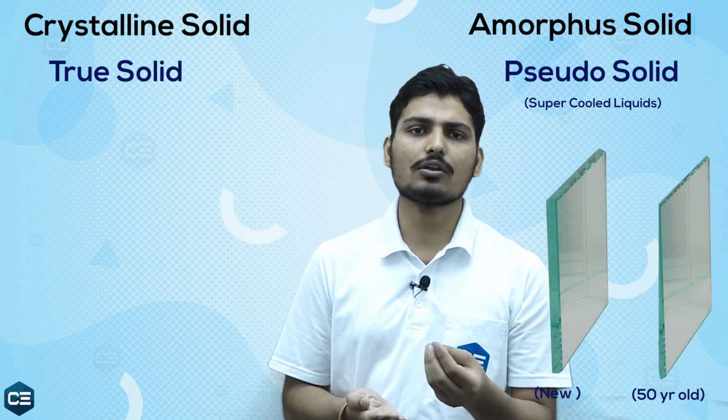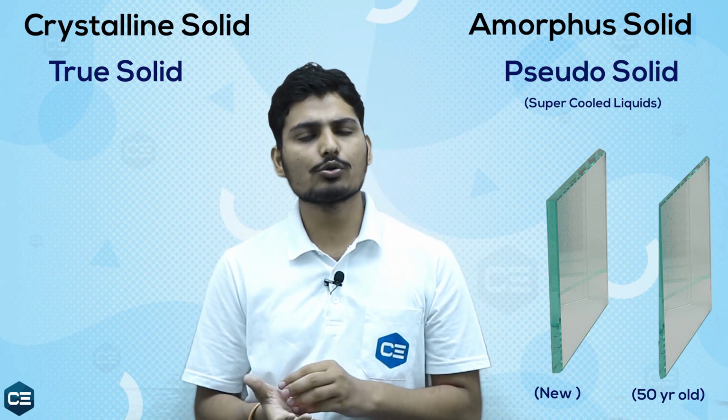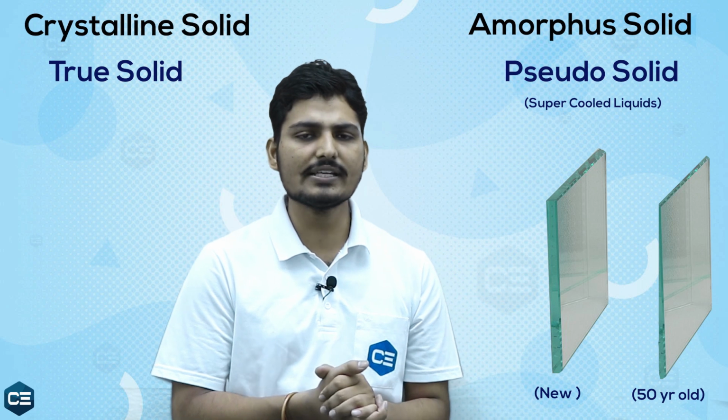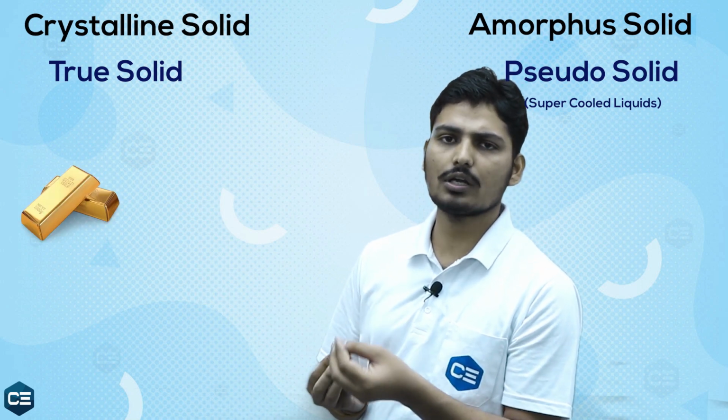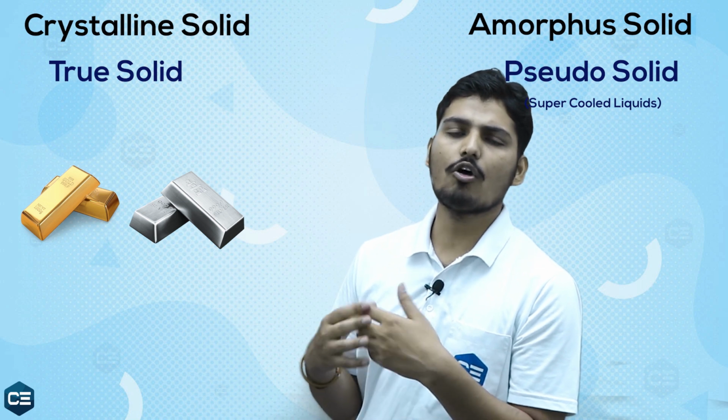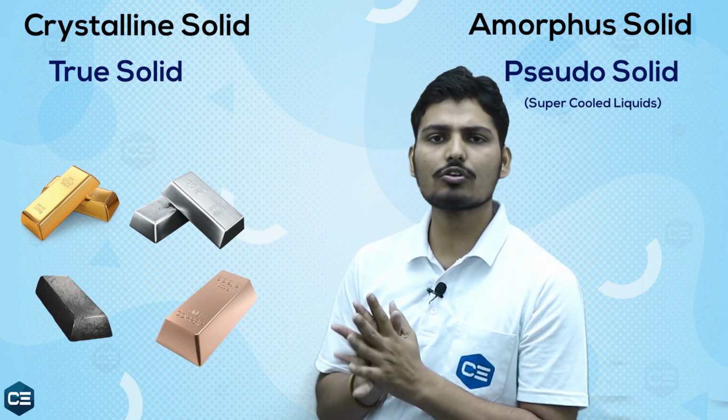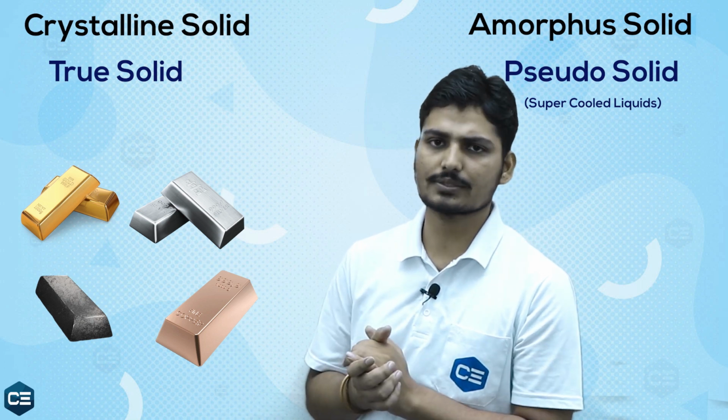This shows us that amorphous solids have a very little tendency to flow, and something which flows is known as a fluid, but amorphous solid appears as a state of solid. So amorphous solids are known as pseudo-solids or supercooled liquids. They are not true solids. For example, in crystalline solids, if we take the example of gold or silver, or iron or copper, they do not flow under normal conditions.